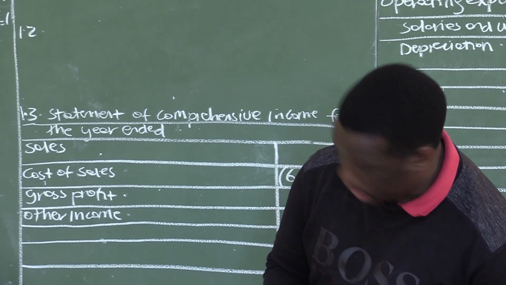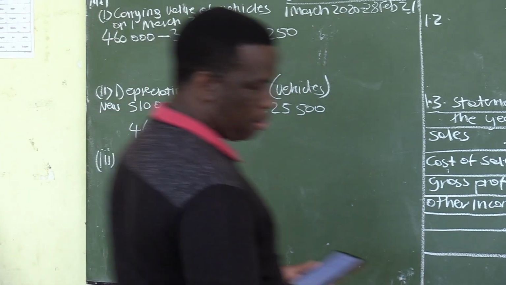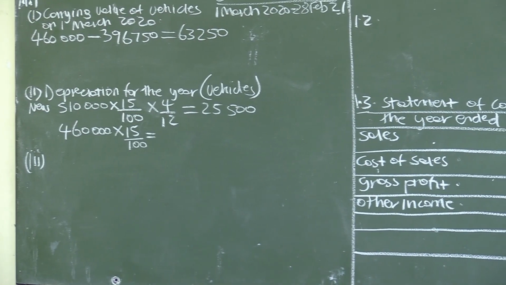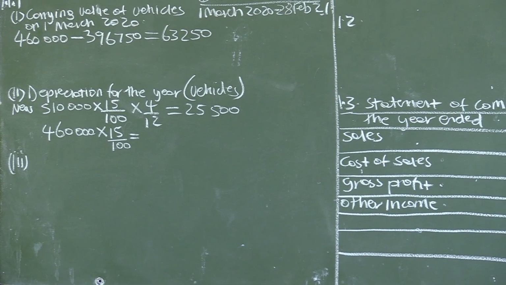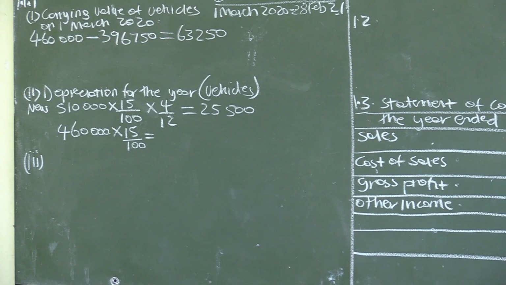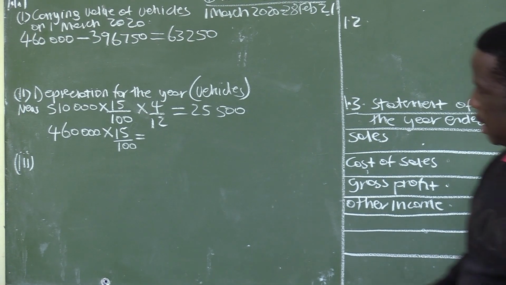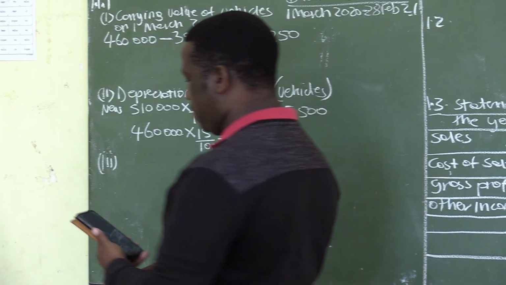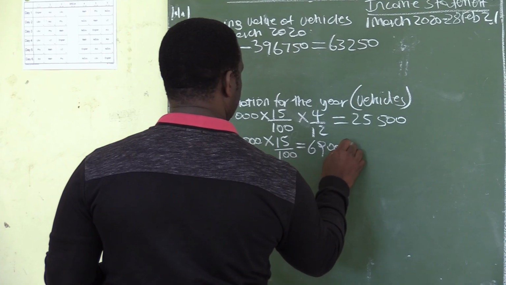Oh, right. We are using the diminishing balance method. No, this is the cost price method. Let's go and verify the method. The business owns 2 vehicles. Vehicles are depreciated at 15% per annum on cost. Yes, we are using the cost price method. So for the old one, it is 460,000 multiplied by 15%, and we are getting 69,000.